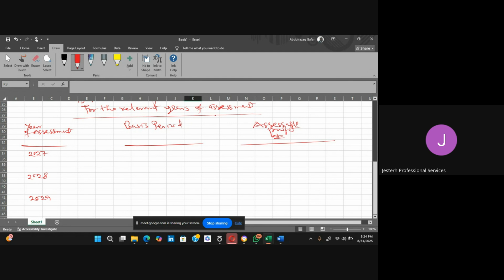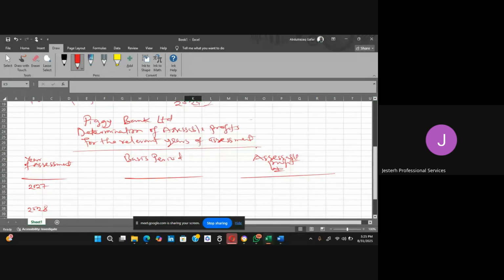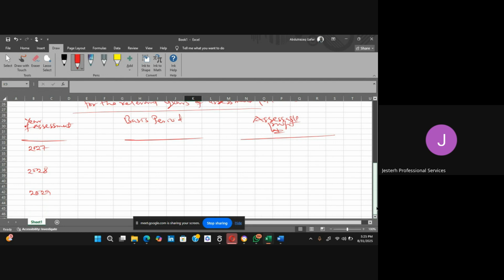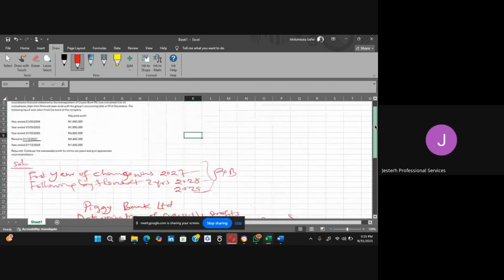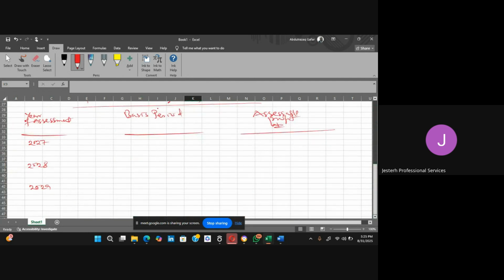Then our basis period based on the old dates. So we need to indicate that based on the old dates, our old date was 31st of May, right? So which means we are going to say 31st 5.